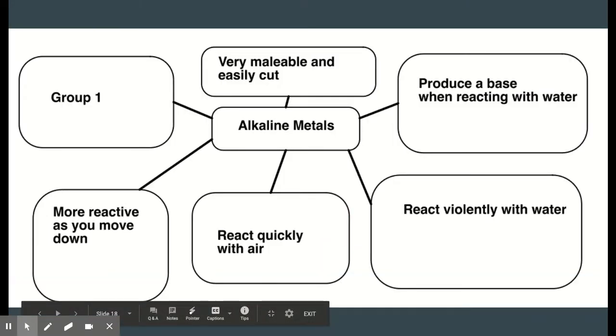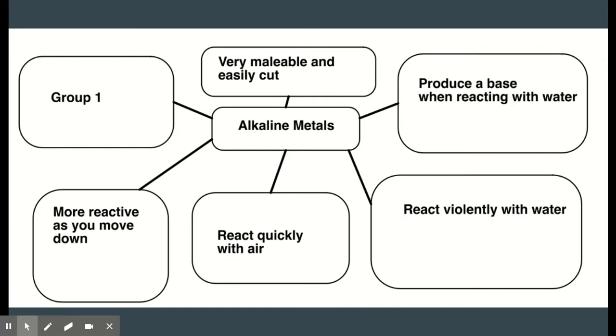Now we have the alkaline metals, which you probably know very well because we've talked about them quite a bit. These are group 1. Everything in group 1 is an alkaline metal. And if you've had a little bit of time messing around with them, you see that they are very malleable. They're very easily cut. I can take sodium and cut it with a knife. All right? I can cut it with scissors. They produce a base when they react with water. So when I put them into water, they're going to react violently, possibly cause a fire, maybe explode, and then that water will be basic.